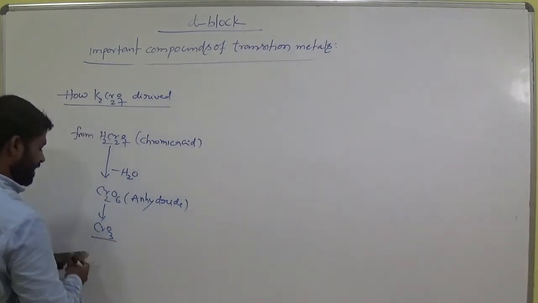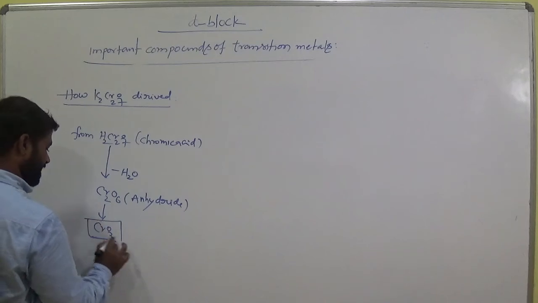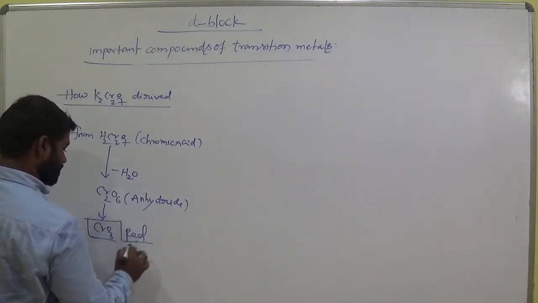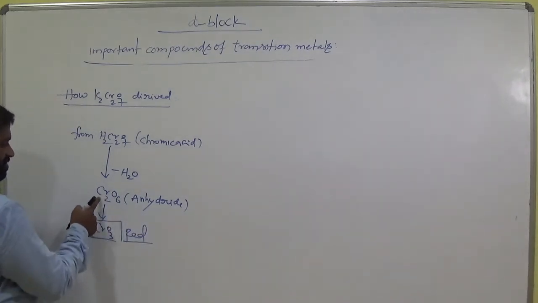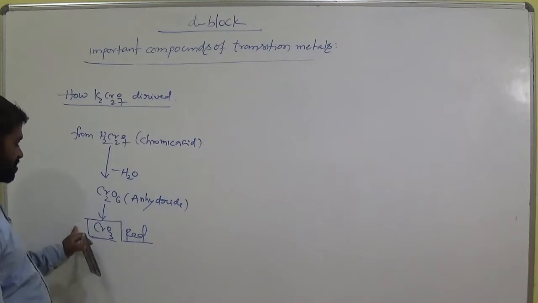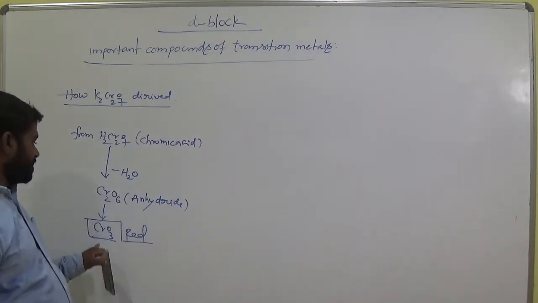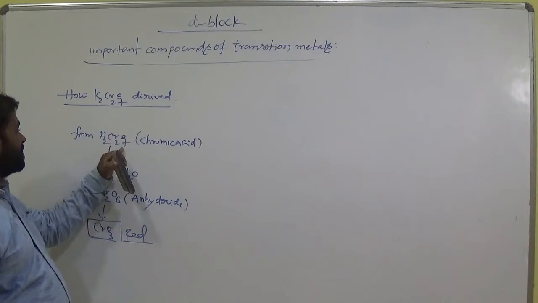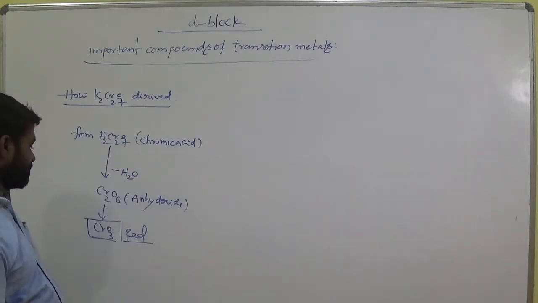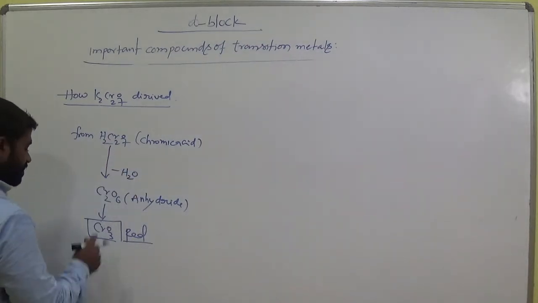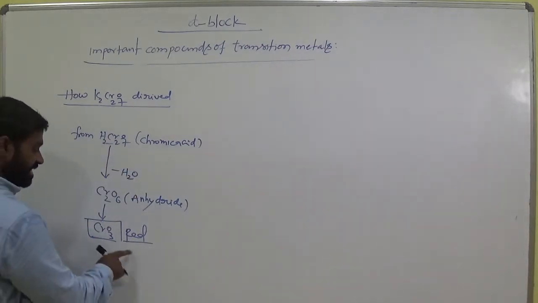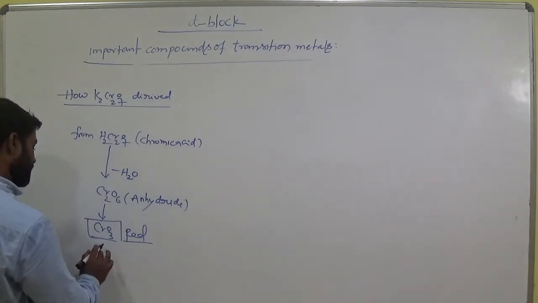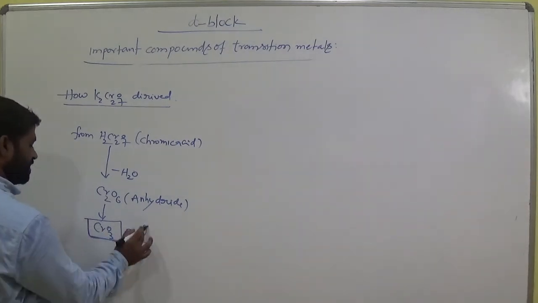Okay, anhydride. Now this is in red color. Keep its color in mind: CrO3. Okay, CrO3, 2 moles, 2 CrO3, that is Cr2O6. This is red color. This can be derived from this one. So CrO3, chromium trioxide, is red in color. Later, keep this color important.